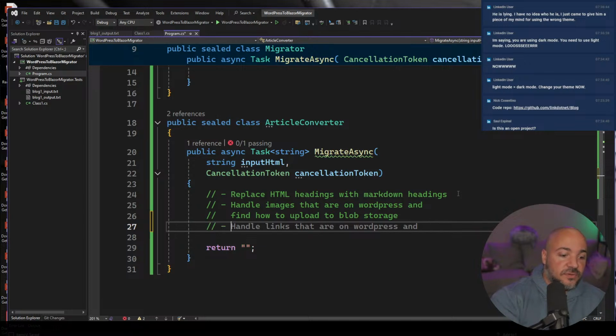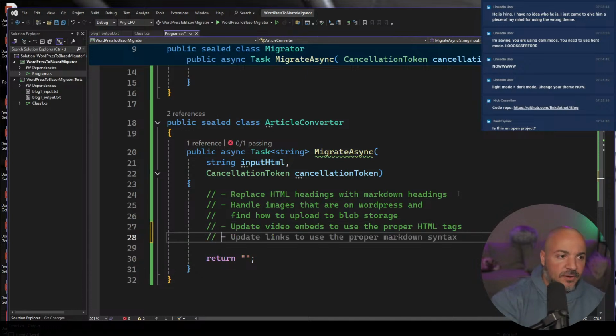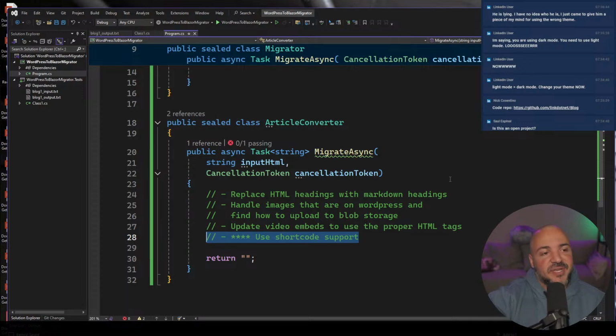We also need to update video tag or embeds to use the proper HTML tags. I think that's it. I don't have it. Well, one sec. Use short code support. So this one is probably not. I'm just doing a time check too. I don't have much longer on the stream, but I'd probably do another 20 minutes. So let's try to at least I want to get this part done, and we can probably do the video part done. And this one's probably easier.